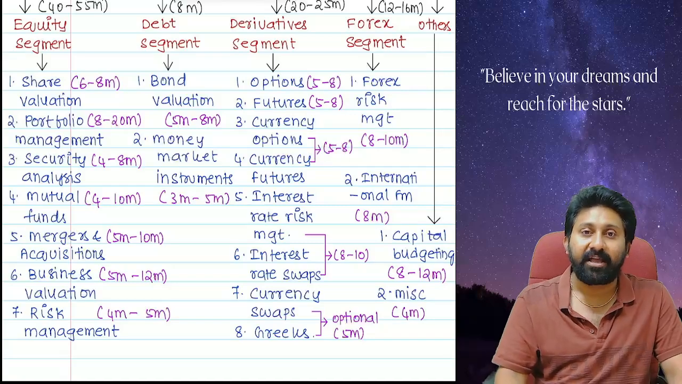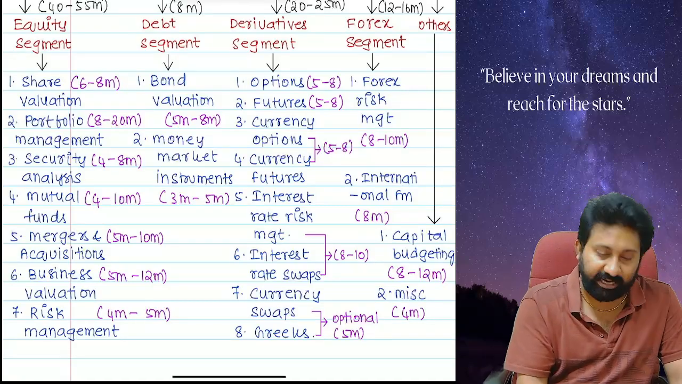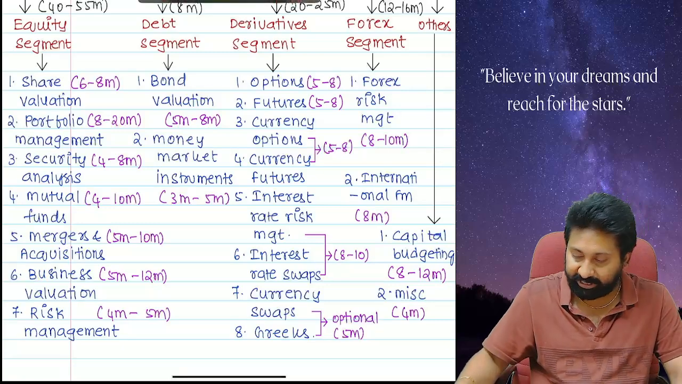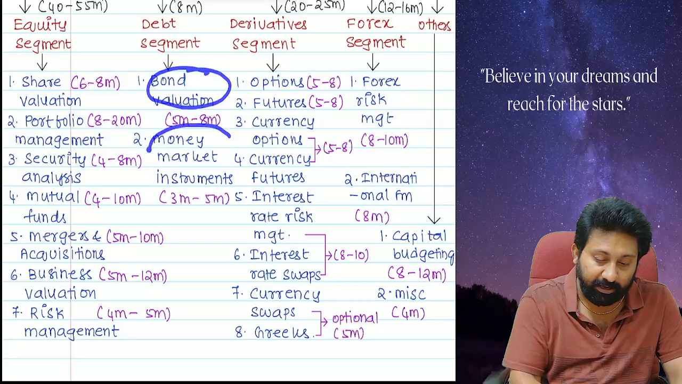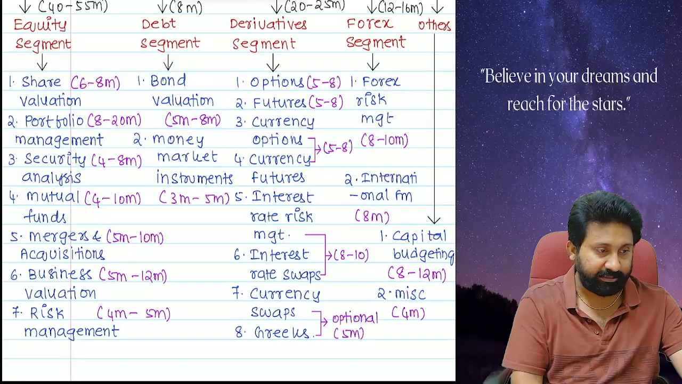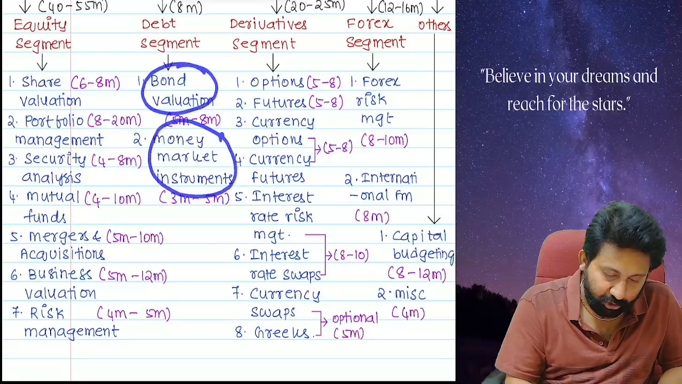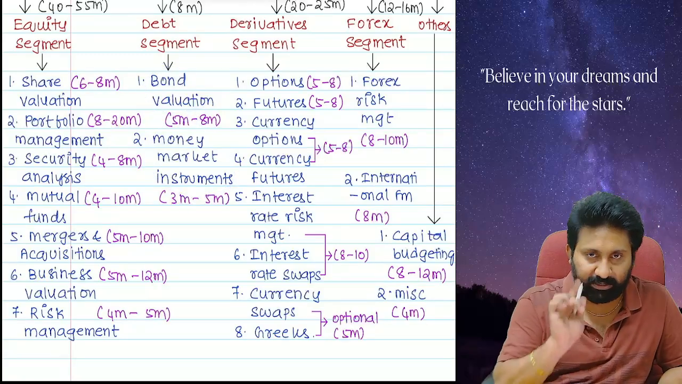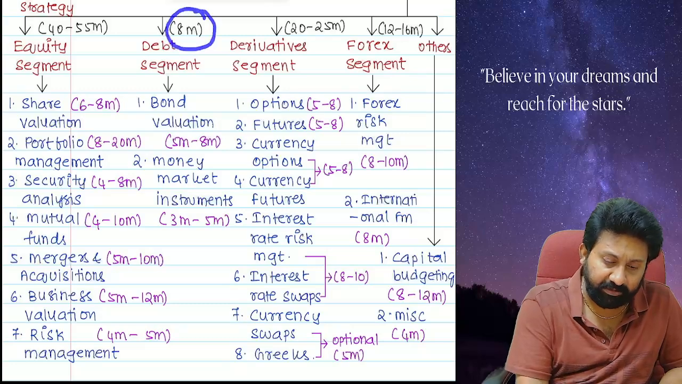And the management here, interest rate risk management. With regard to the debt segment, we are having two chapters again. Number one, bond valuation, and number two, money market instruments. So bond valuation and money market instruments will be forming part of one segment. Next one, and you can expect 8 marks from this.